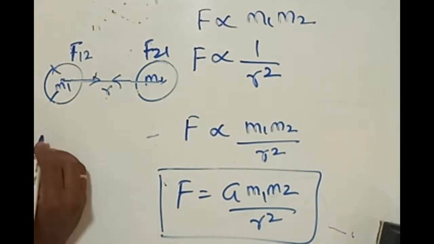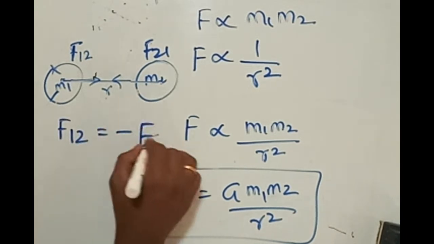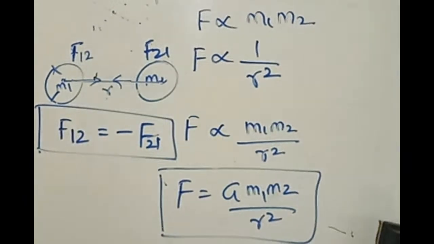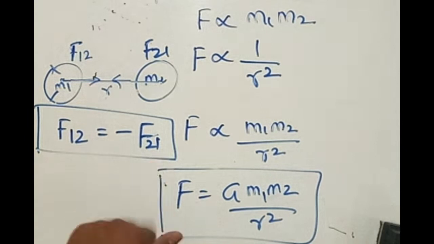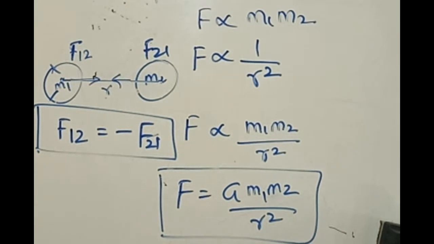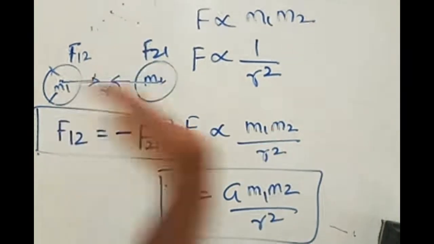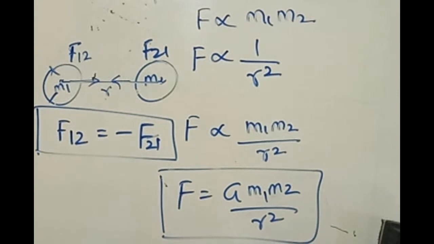Mathematically, you can put this force like this. F12 is equal to minus F21. What is the meaning of this? Important thing: if F12 constitutes the action force, like Yadgiri said, F21 constitutes the reaction force, and it goes in the opposite direction. Attractive force, and they are moving in opposite directions. What is the direction of F12? If F12 is acting in this direction, F21 would act in the opposite direction. Newton's third law. Very good.